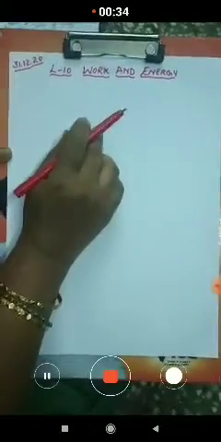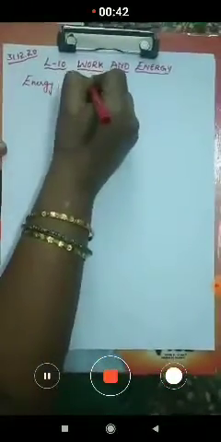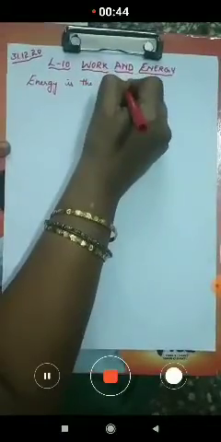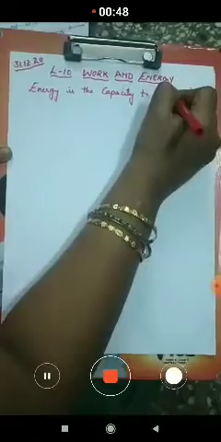So, now we learned the meaning of energy. What is energy, children? Energy is the capacity to do work. So, how can we define energy? Energy is the capacity to do work. To do work, we need energy, and this energy occurs in different forms.